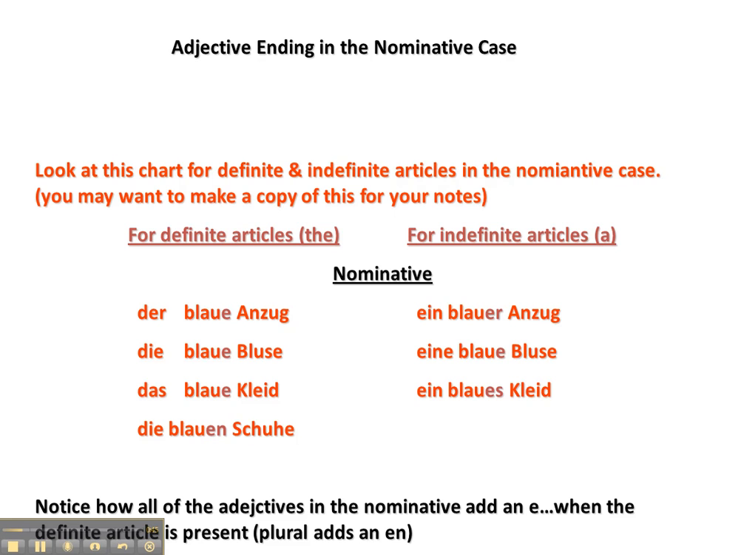If you want to use an indefinite article, or a, and it's the nominative case, then for der words, you add an er to the adjective. So, ein blauer Anzug means a blue suit. Eine blaue Bluse, a blue blouse. Ein blaues Kleid, a blue dress. Notice how all of the adjectives in the nominative add an E when you're using the definite article or saying the. Plural is the only one that's different and adds an en.